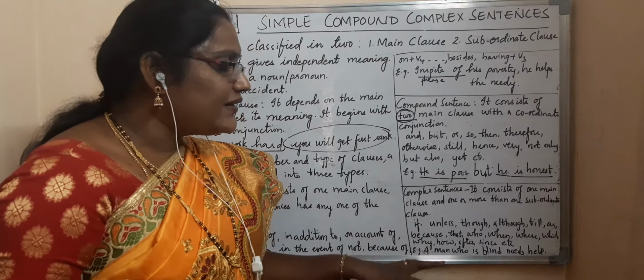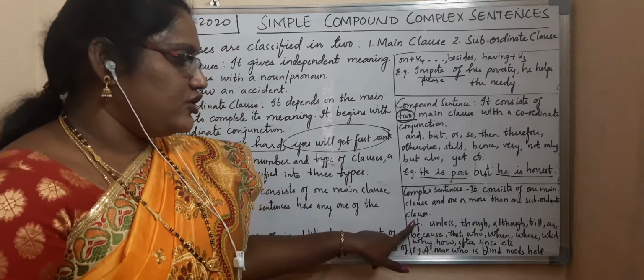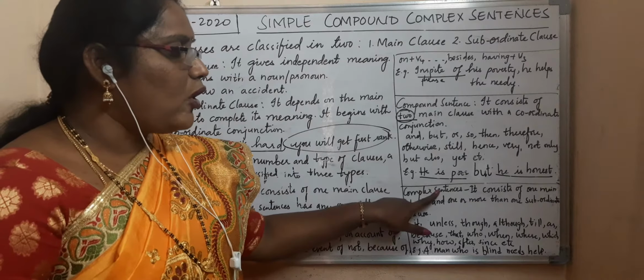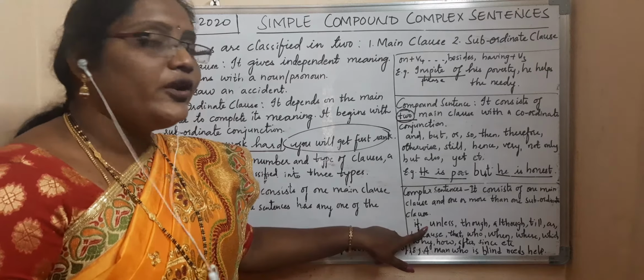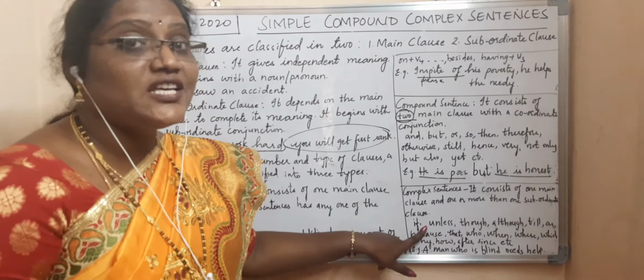Then, what are the examples of subordinate conjunctions? These are complex sentences. In complex sentences, we use subordinate conjunctions, which express the reason or the condition.